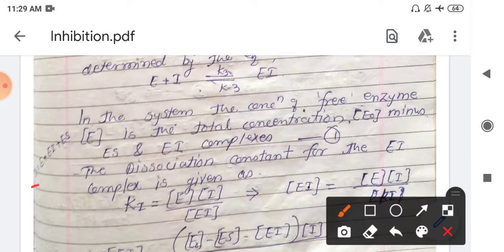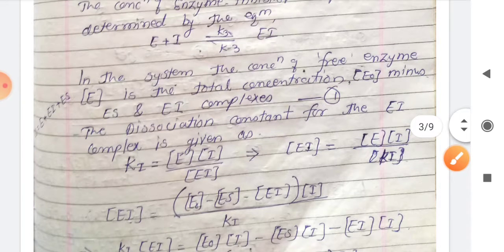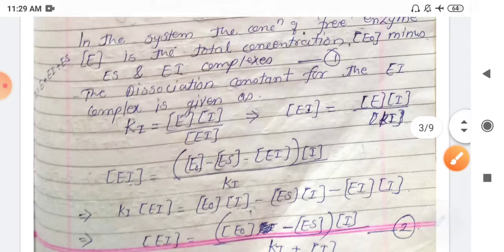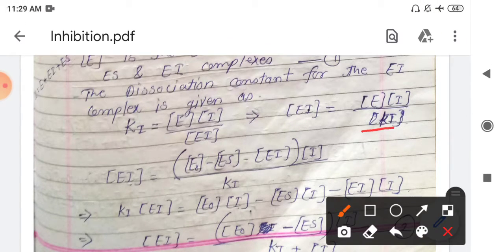So the value of E is equal to the total concentration E0 minus ES and EI. The dissociation constant for this equilibrium reaction can be written as the inverse of the formation constant, that is E into I upon EI. So indirectly we can write EI as E into I upon KI.